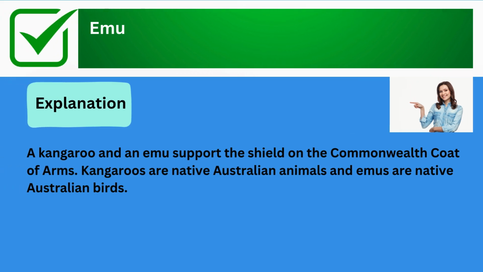The correct answer is emu. Explanation: a kangaroo and an emu support the shield on the Commonwealth coat of arms. Kangaroos are native Australian animals and emus are native Australian birds.